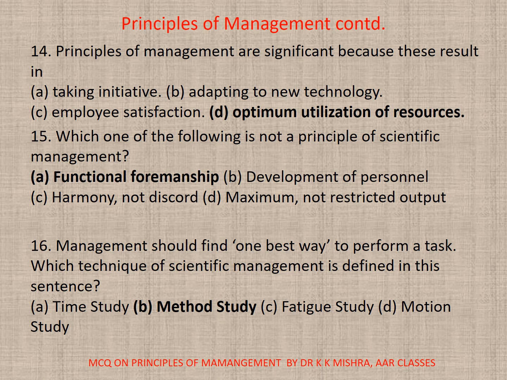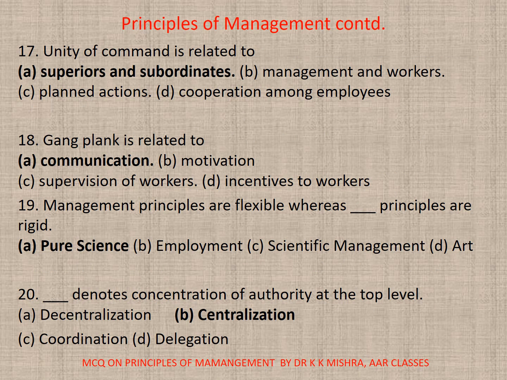16. Management should find one best way to perform a task. Correct option is B. Method study. In fact, some of these questions are repeated from the previous video tutorial. 17. Unity of command is related to A. Superiors and subordinates. 18. Gang plank is related to, correct option is A. Communication. 19. Management principles are flexible whereas dash principles are rigid. A. Pure science. 20.